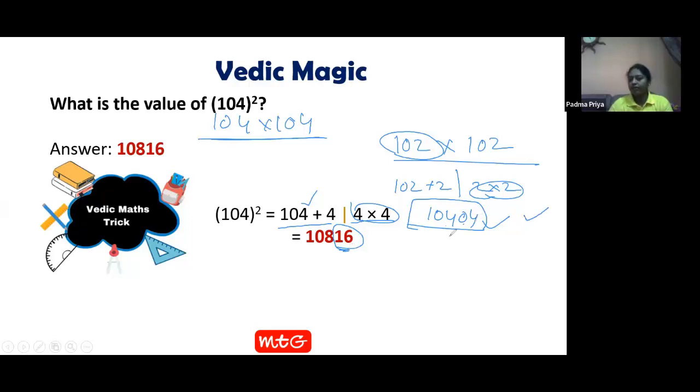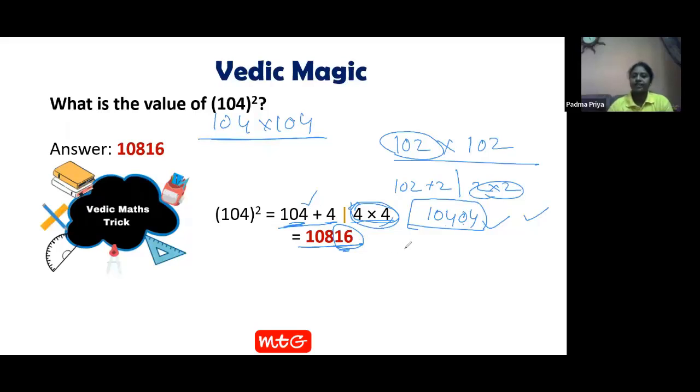Did we take more time in solving it? It can be solved in less than 10 seconds. Before, you were supposed to do so many steps of multiplication. But here there are only 2 simple tricks to remember. What are they? You add the number with the ending digit, and that ending digit you multiply by itself. If you put these 2 parts together, your answer is in your hands.